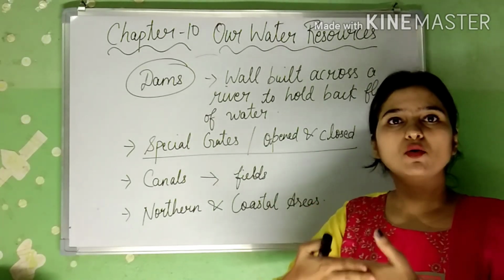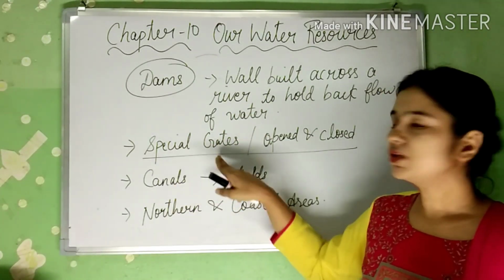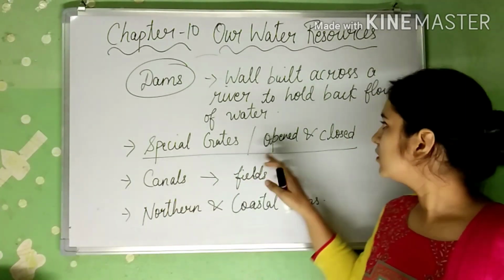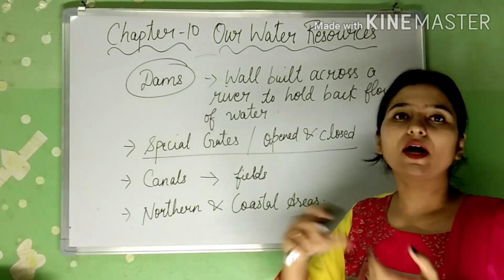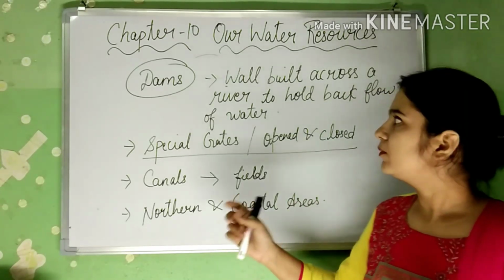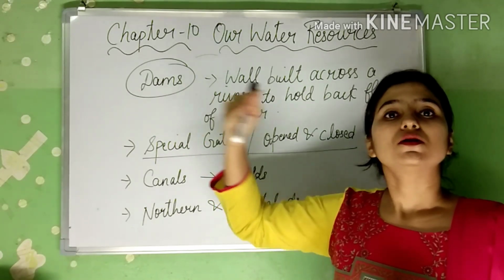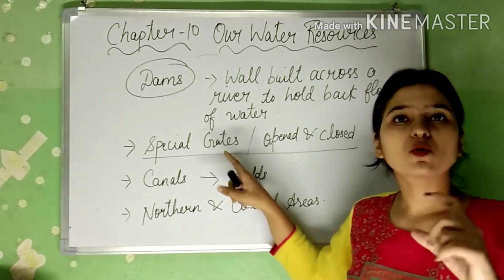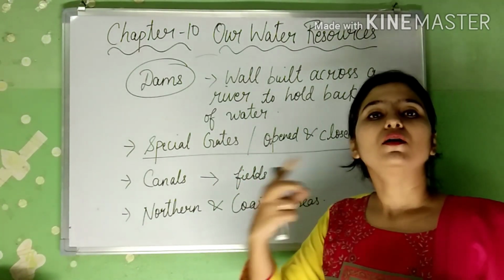Then special gates are made in that wall so that the flow of water can be closed or opened at the time of need, to regulate the flow of water.